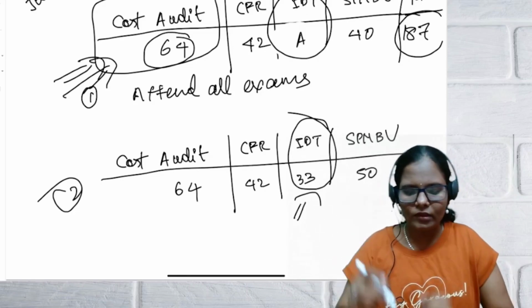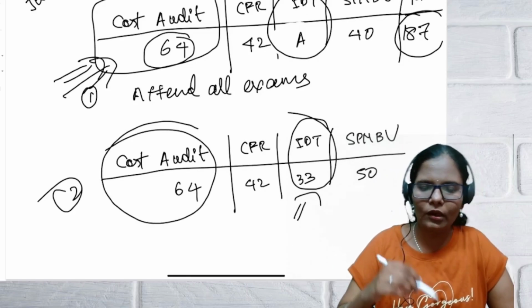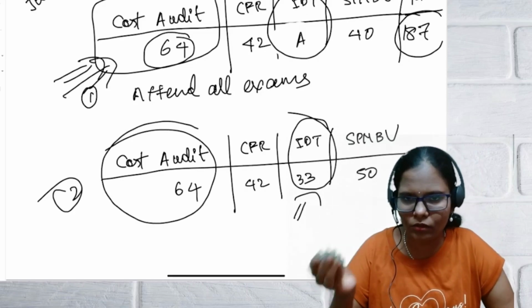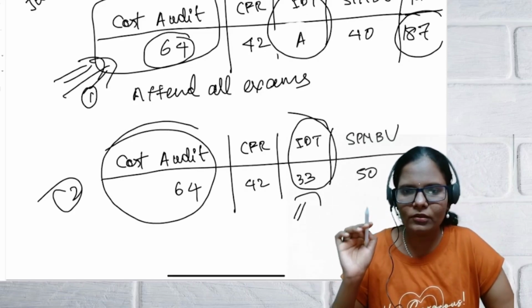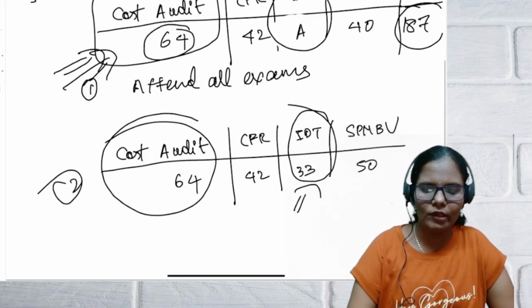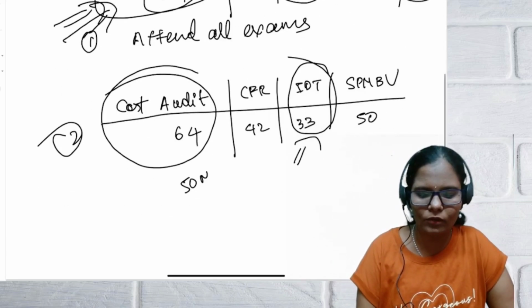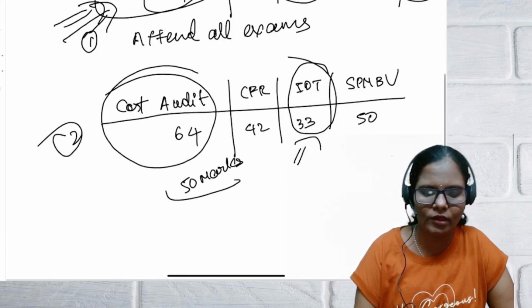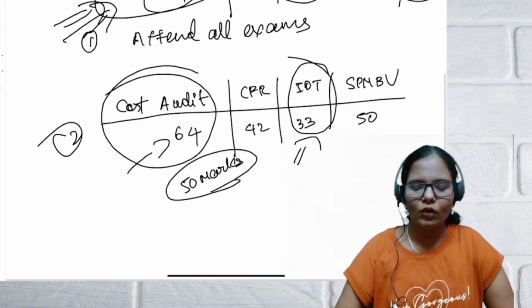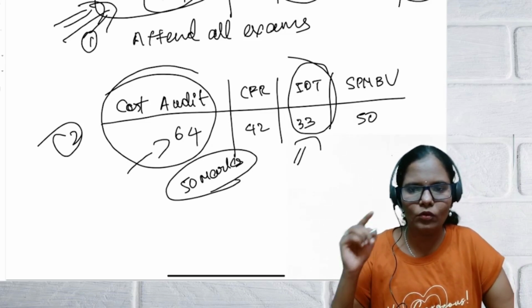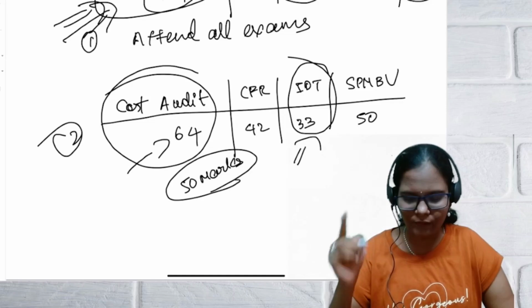Then this exemption will be allowed. You can claim exemption in Cost Audit, but the marks provided to you will be only 50 marks, guys, not the 64 marks which you have secured.